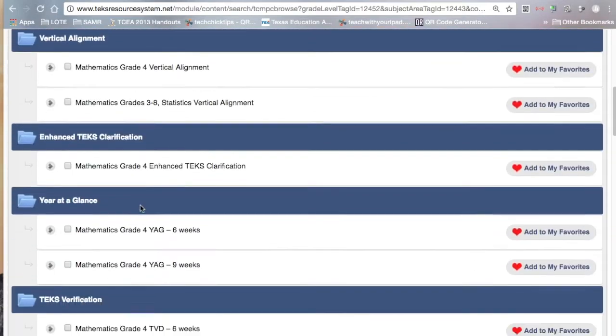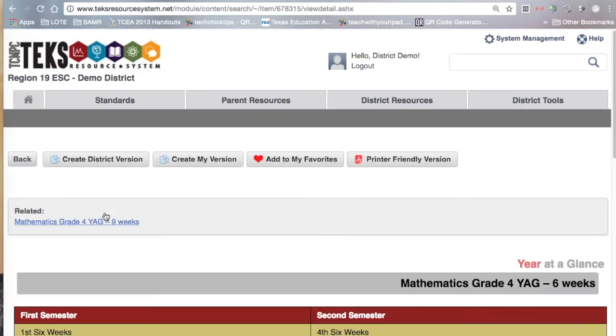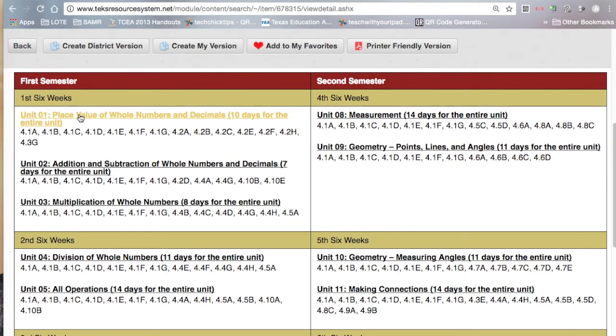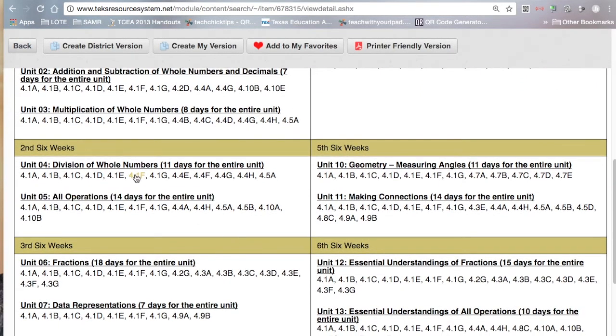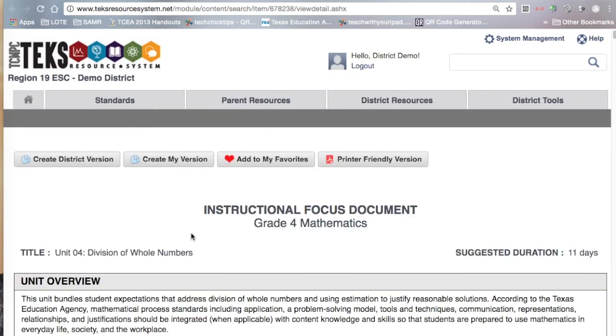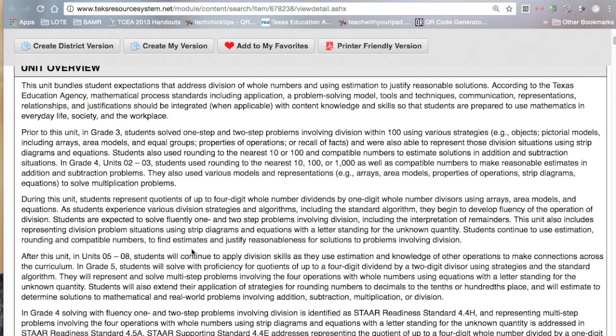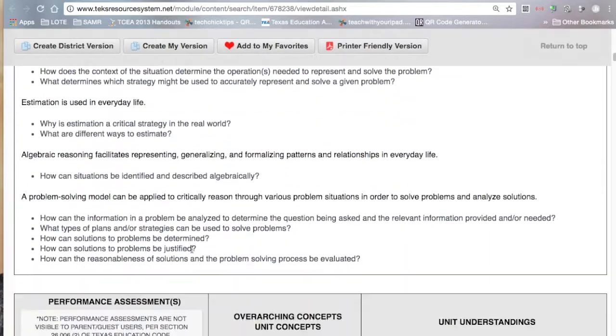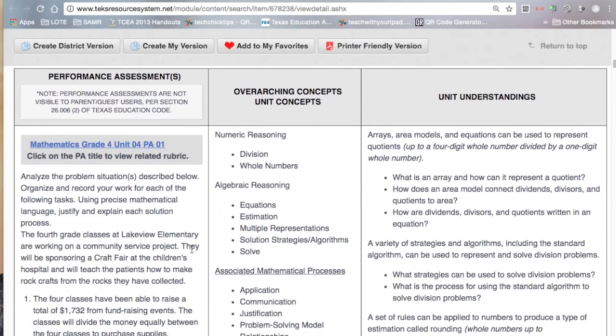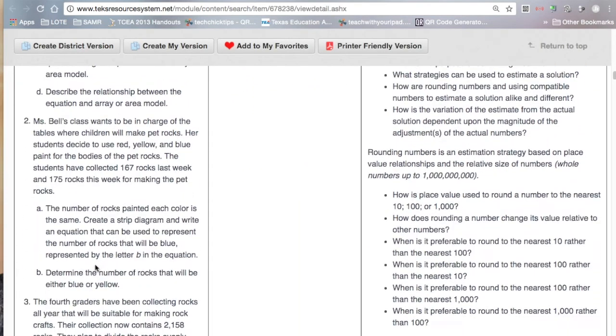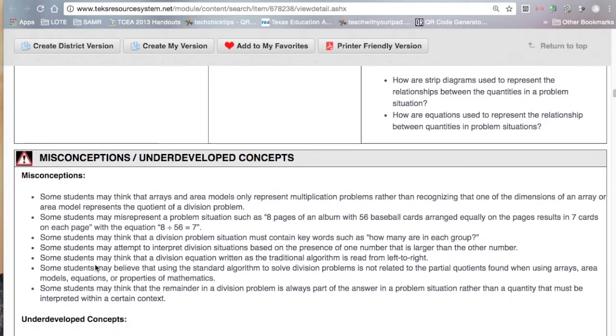By the way, your year at a glance has all of your units. Once you click on any of the units, it'll take you directly to that instructional focus document. So you don't need to click out of the year at a glance and then click on the specific unit. From the year at a glance, you can access that. And then within each instructional focus document, you'll also see your performance assessments. And these again vary depending on the content area that you're looking at.